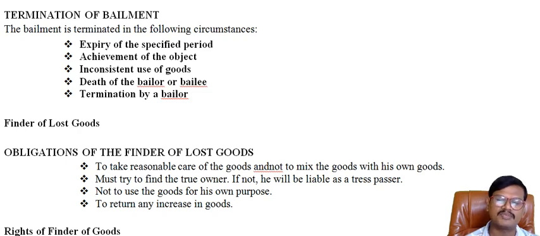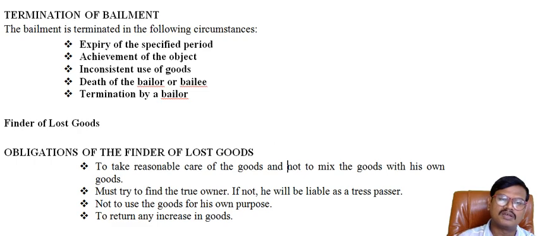And the next concept is finder of lost goods. So who is a finder of lost goods? When a person finds the goods of some other person, he is known as the finder of lost goods. The finder of lost goods is in a position just like a bailee.